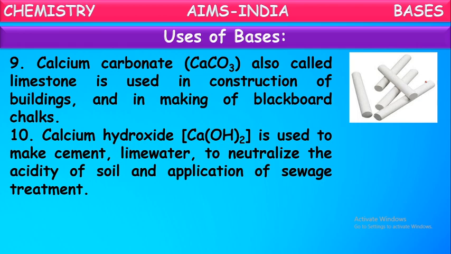Calcium hydroxide, which is also one of the bases, is used to make cement, lime water, and to neutralize the acidity of soil and in applications of sewage treatment. So there are many uses of calcium hydroxide. One very important one is making cement. In making cement, they use calcium hydroxide and even lime water.